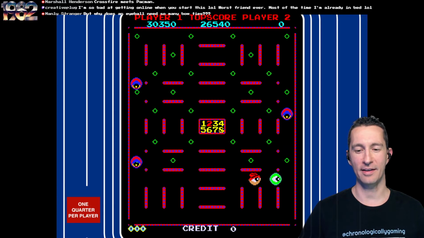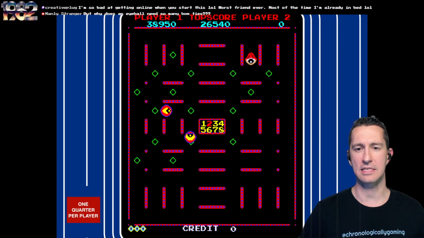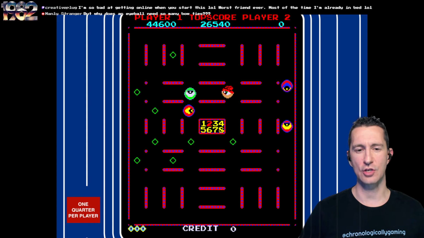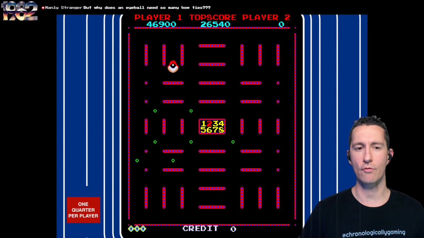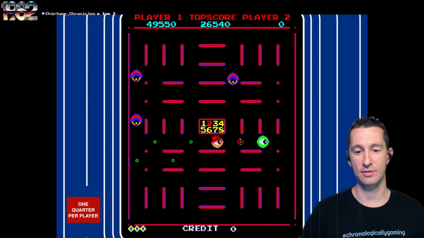I don't know why an eyeball needs to shoot bow ties, but we're going to do it. In a way, the shooting mechanic of having to shoot to pick things up is like Solar Fox, which we've already seen in the arcade. We've still seen top-down maze shooting games where you can move over and collect the dots like Pac-Man, but this one you have to shoot them. You can't just walk over the top.